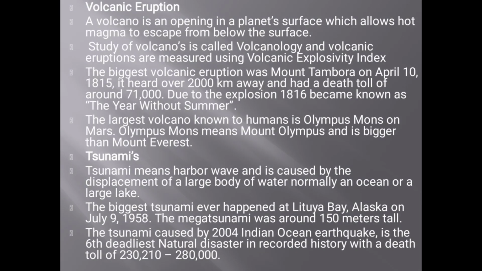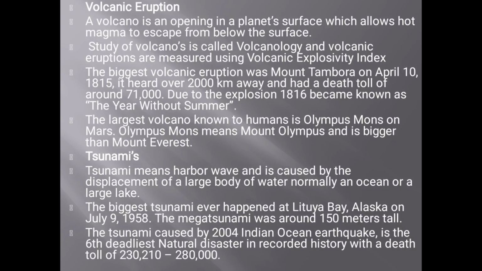Next one, volcanic eruption. A volcanic eruption is an opening in a planet's surface which allows hot magma to escape from below the surface. The study of volcanoes is called volcanology, and volcanic eruptions are measured using the volcanic explosivity index. The biggest volcanic eruption was Mount Tambora on April 10, 1815.